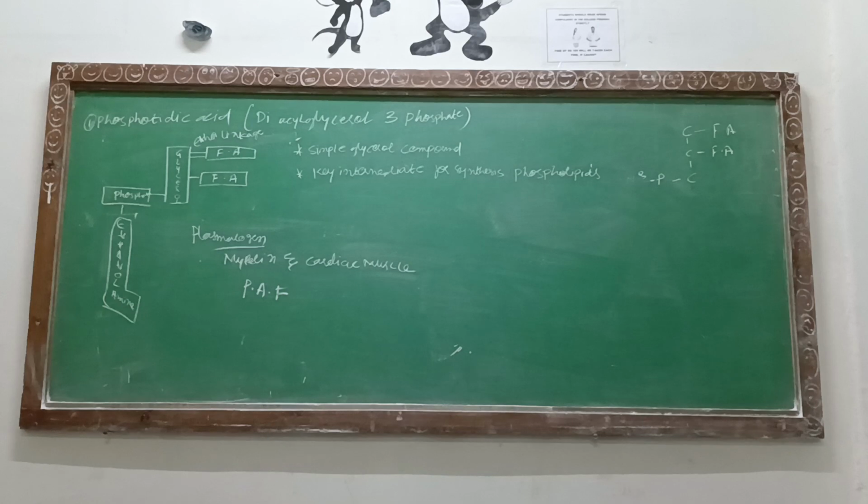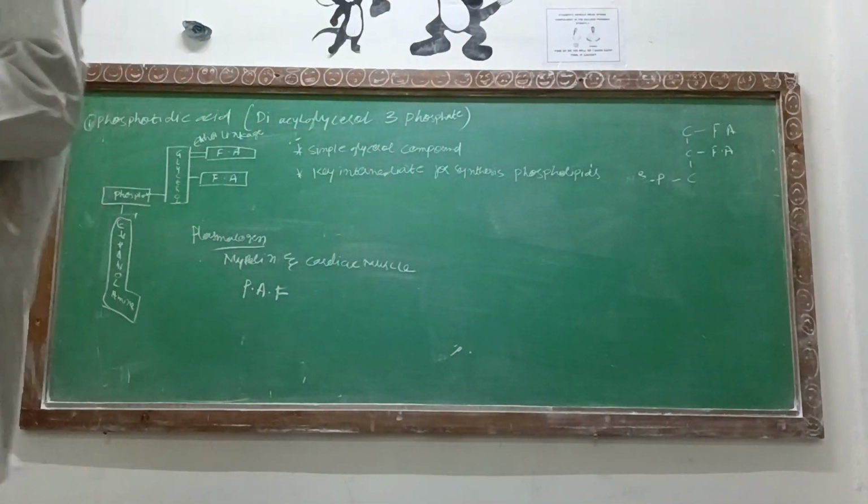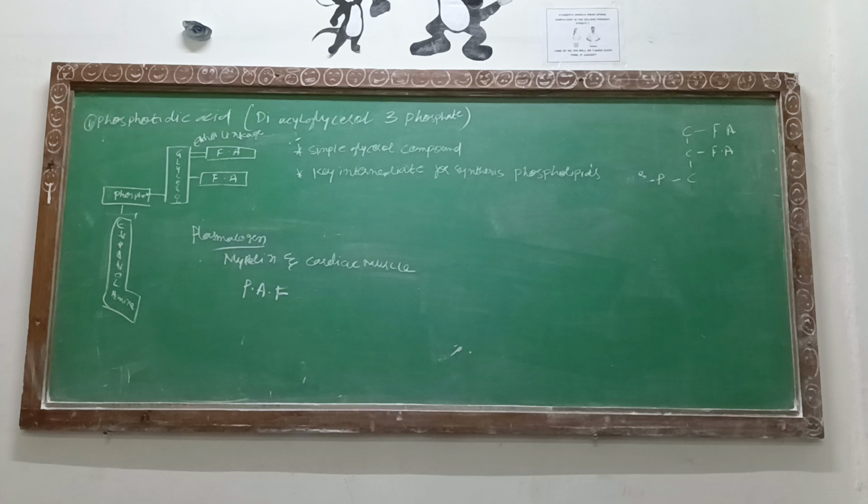Fourth, we talked about the plasmalogen. Here also the base is the same, ethanolamine. The only differentiation is that structurally it is related to the cephalins, but the difference is where the C1 ether linkage gets joined. The plasmalogen is present in the myelin and the cardiac muscle, as well as in the form of platelet activating factor, for the aggregation of the platelets.